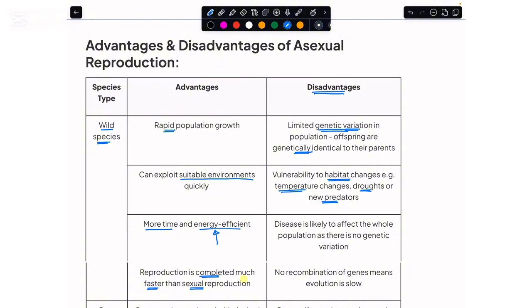And by some means or the other, if a new pathogen is present that brings a new disease, it would kill the entire population as they do not have any genetic variations in them. And moreover, since in asexual reproduction no combination of the genes happens from two parents, but rather the entire genomic makeup comes as it is into the offspring, the evolution is slow. By evolution, what we mean is that these plants that are reproducing asexually would change very slowly with time.